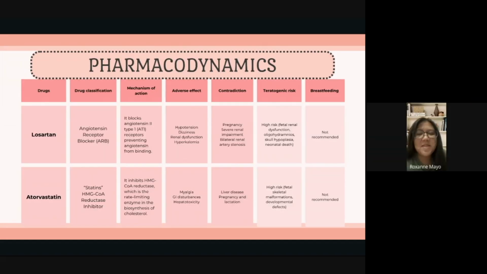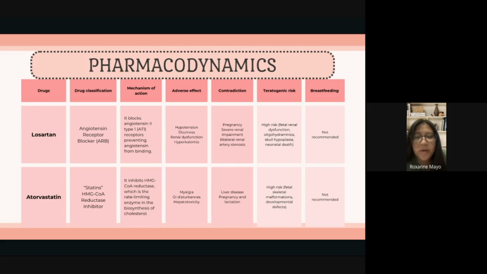Thank you. Let's discuss the pharmacodynamics of the different drugs. For losartan, it is under angiotensin receptor blocker or ARB. It blocks angiotensin 2 type 1 receptors, preventing the binding of angiotensin. So this leads to reduced angiotensin 2 levels, reduced vasoconstriction and aldosterone secretion, and it has no increase in bradykinin. Its adverse effects include hypotension, dizziness, renal dysfunction, and hyperkalemia.